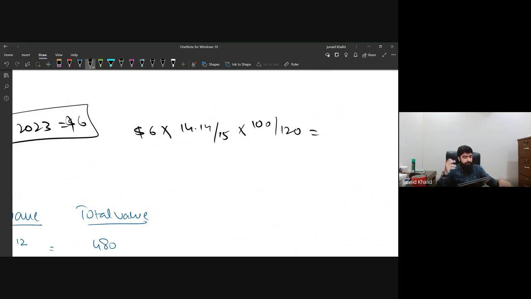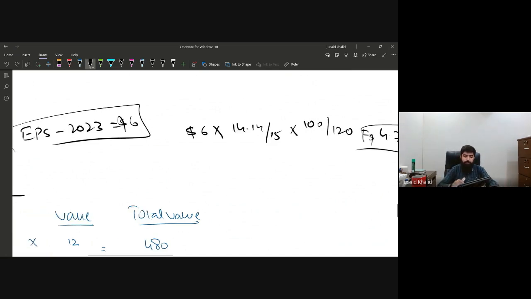So it's just an example. Let's calculate. 6 was the EPS for the last year. 14.14 divided by 15 multiplied by 100 divided by 120. So this will make $4.71. This is the restated EPS of 2023.